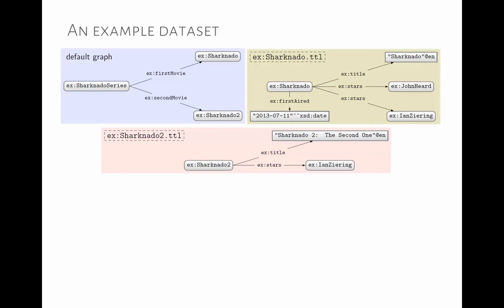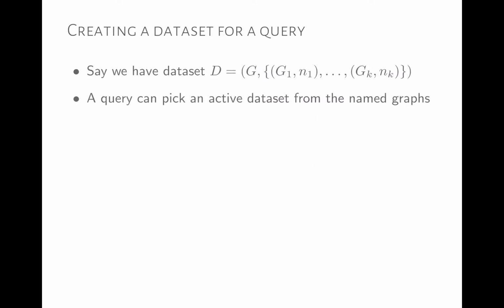So these are IRIs. In our default graph, we have information about the Sharknado series, the first movie and the second movie. And then in sharknado.ttl, we have all the data we have about Sharknado, the first movie. And then in Sharknado 2, we have all of the information we have about Sharknado 2, the second movie. So we're not managing one RDF graph, but we're managing several RDF graphs. So then SPARQL provides us some features where we can query different graphs or different combinations of these graphs.